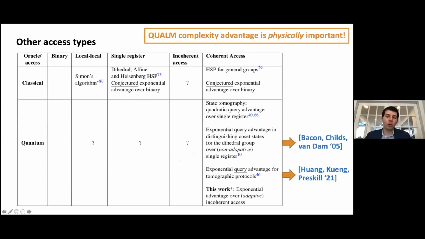Now, there are several other works in which there's an exponential query complexity advantage between coherent access and incoherent access. But our work is the first to provide an exponential advantage in both gate complexity and query complexity simultaneously. And that's physically important because that better characterizes the resources which are required to perform an experiment.